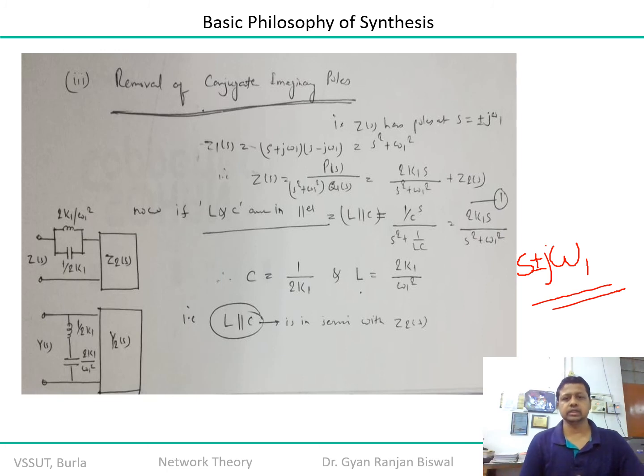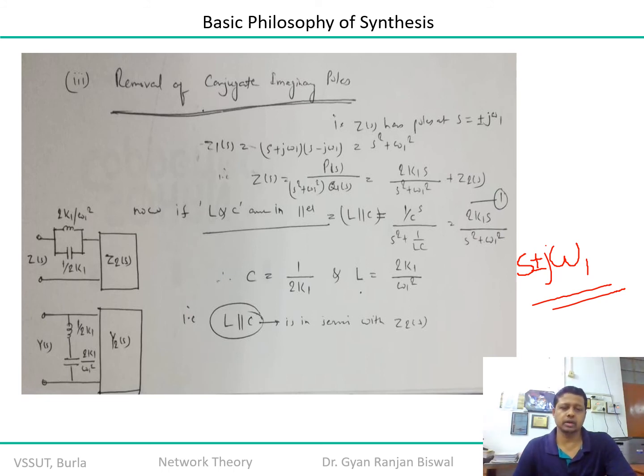And this twice k1 s by s square plus omega 1 square is an indication that this impedance function has a complex imaginary pole. Now if you want to remove this from the original transfer function, how do we do it?